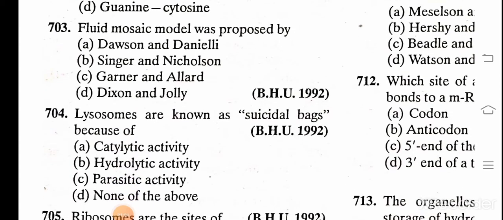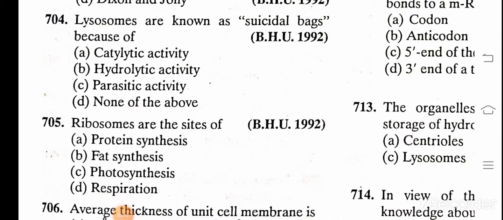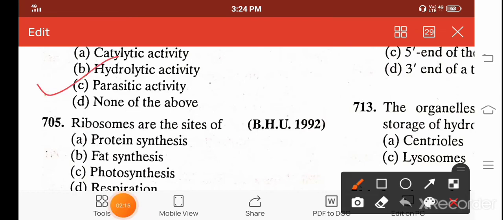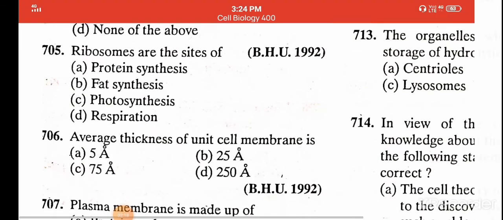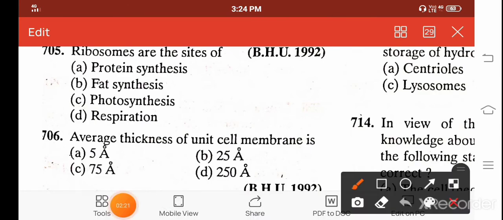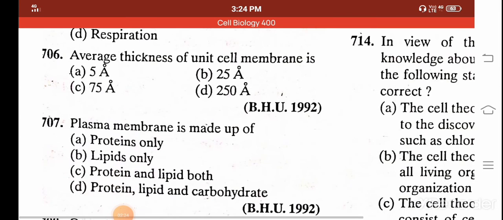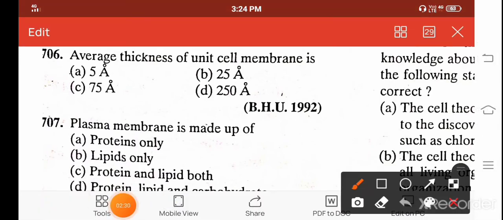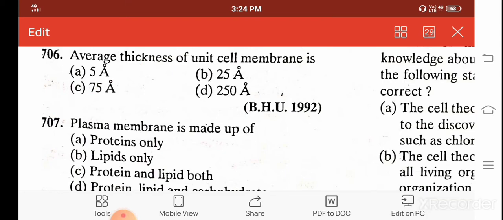Fluid mosaic model was proposed by A. Dawson and Danielli, B. Singer and Nicolson, C. Garner and Allard, D. Dixon and Joly. And the correct answer is Singer and Nicolson. Lysosomes are known as the suicidal bag because of, this is a repeated question, the hydrolytic activity. Ribosomes are the site of, again repeated, protein synthesis. Average thickness of unit cell membrane is A. 5 angstrom, B. 25 angstrom, C. 75 angstrom, and D. 250 angstrom. And the correct answer is 75 angstrom.